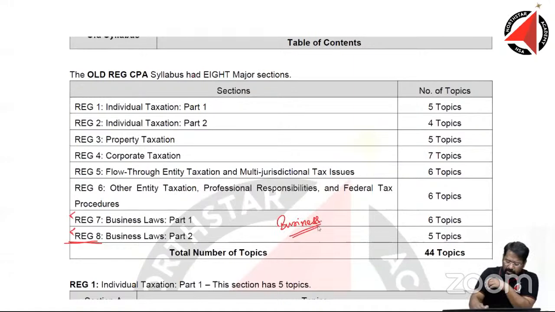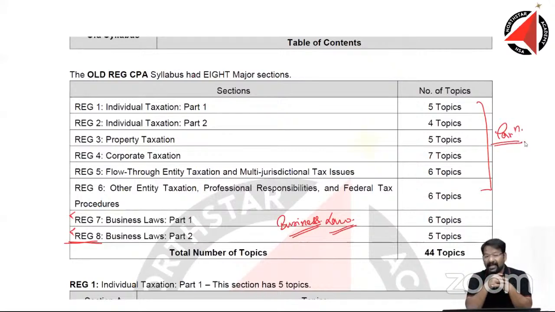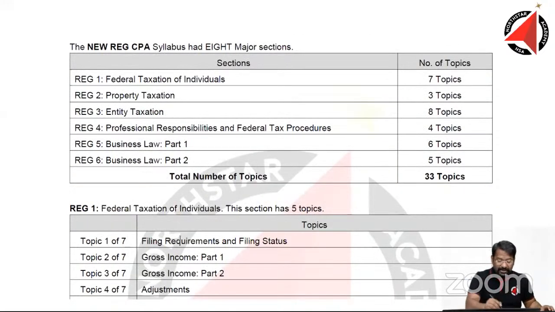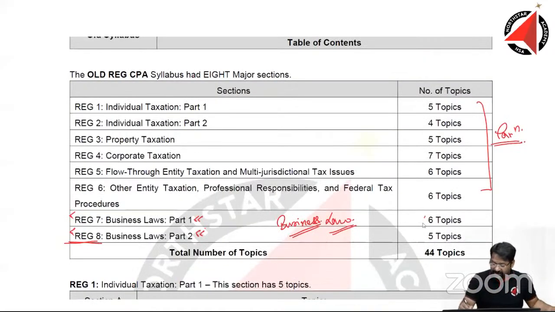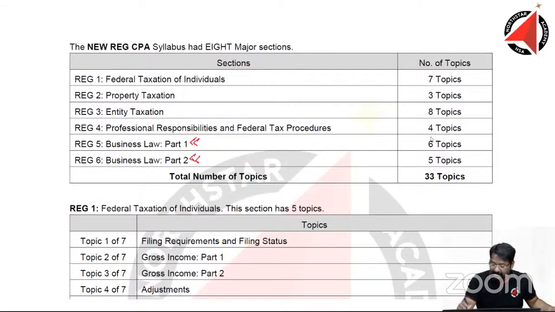It was business law, what we generally call it. It was business law, right? And the other part of it, the first 6, were basically related to taxation. These were the 6 which were related to taxation. So what has changed? Has the business law which was there in the old syllabus continued to be there? Okay, fine. Yes, it has continued to be there in the new syllabus as well. Here there were 6 topics, here there were 5 topics, here there are 6 topics and 5 topics. So business law basically has continued to be there.